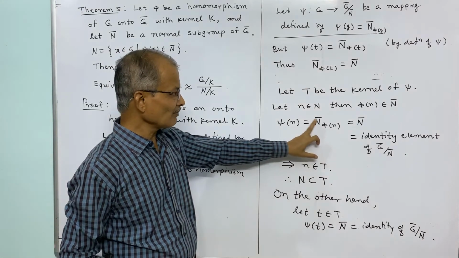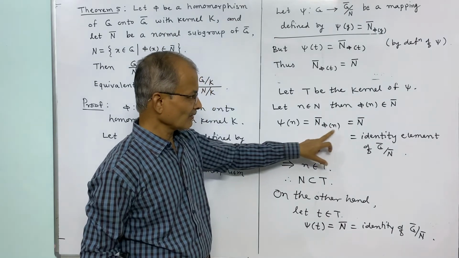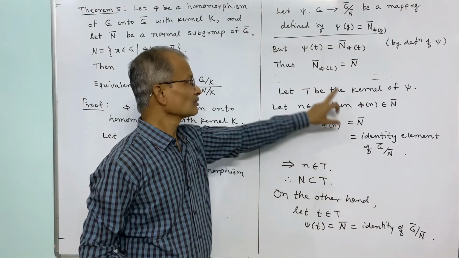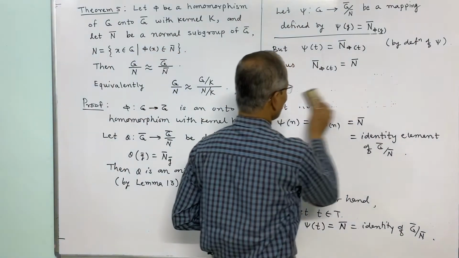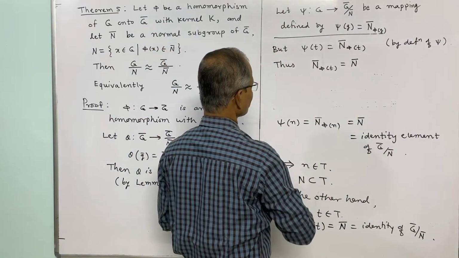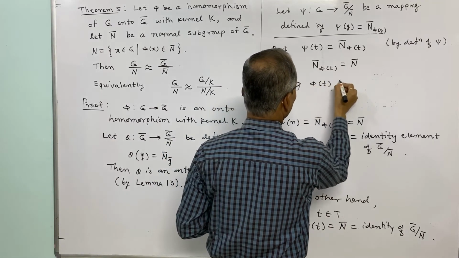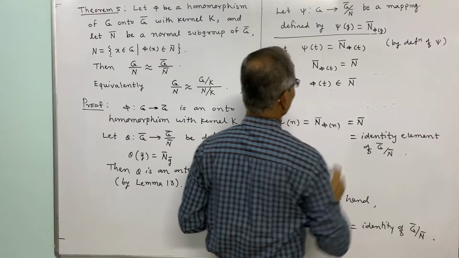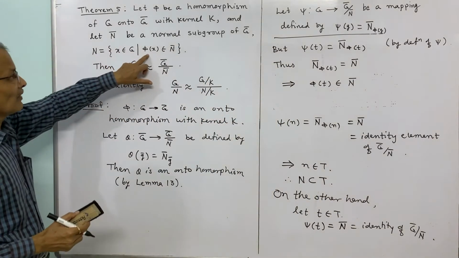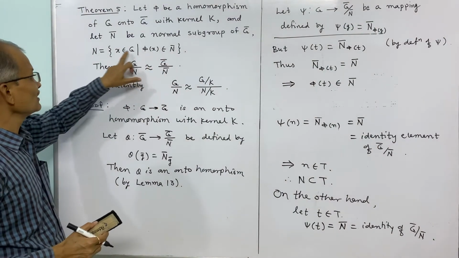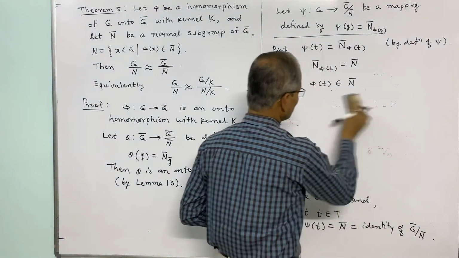If phi of n belongs to N bar, then N bar phi of n is equal to N bar. So therefore this element must also be in N bar. So this implies phi of t belongs to N bar. And now see the definition of N. If phi of x belongs to N bar, then x belongs to N. So this implies this t must belong to N.